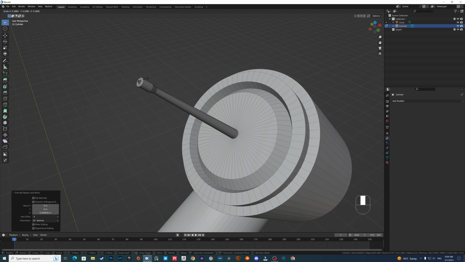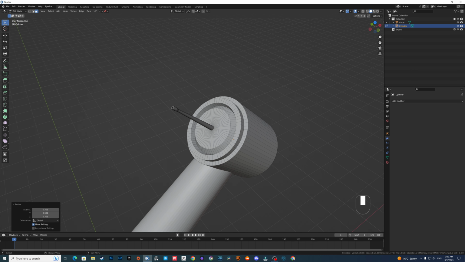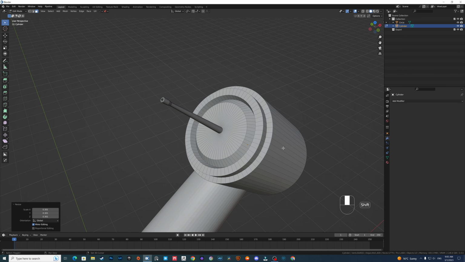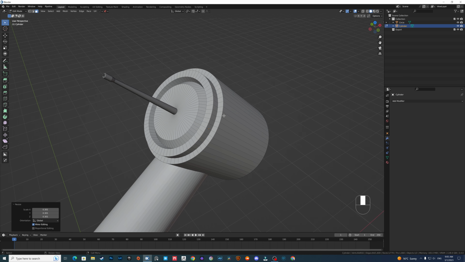Yeah, just make it something like this. I know you need more details, but this is going to be the smallest part, so it won't be in a close shot, so it doesn't matter what things you do here.